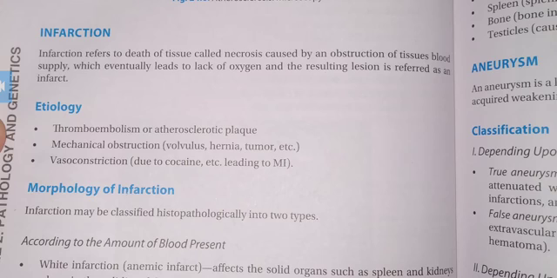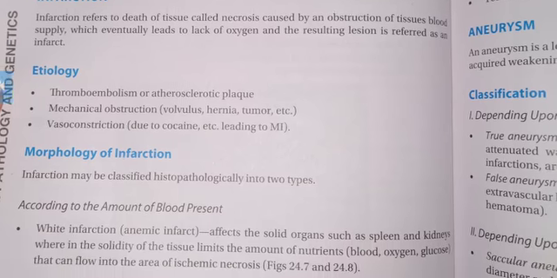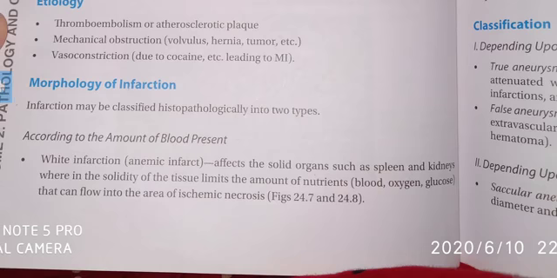cocaine leading to MI. Means all the obstructions only: vasoconstriction due to cocaine, mechanical obstruction, hernia, tumor, and then thromboembolism or atherosclerotic plaque.